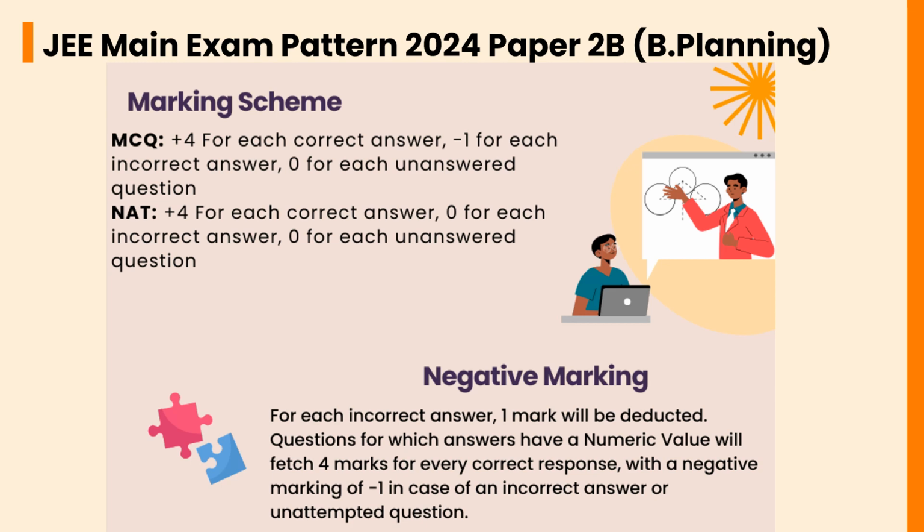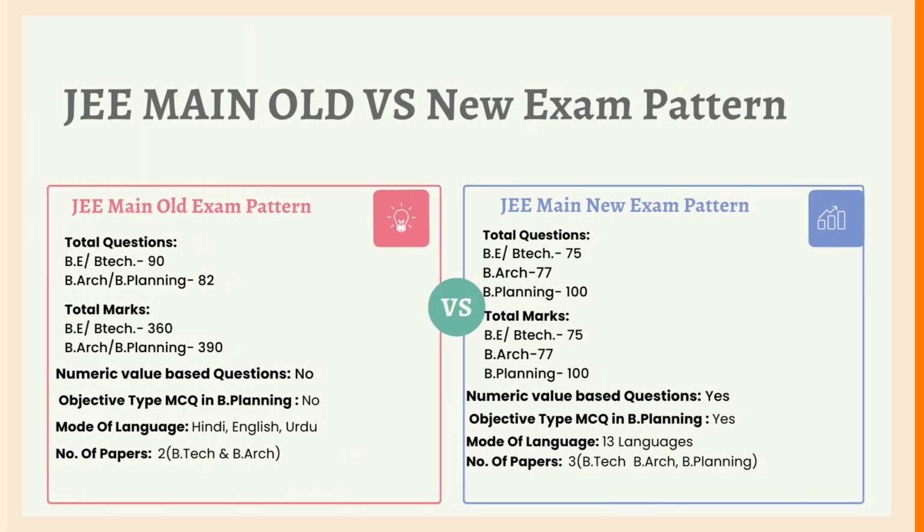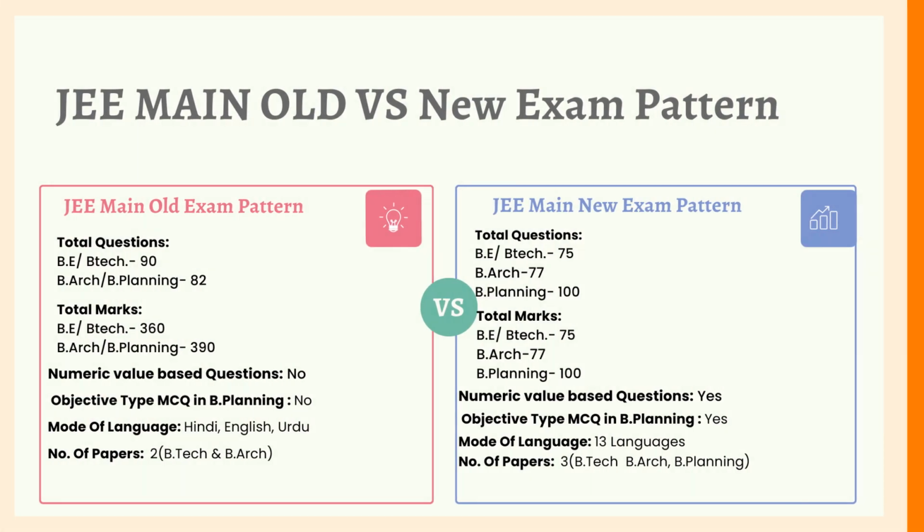Let's check the JEE Main Old versus New Exam Pattern. In the old exam pattern, the total number of questions in BE or BTech was 90. In B Architecture or B Planning it was 82. Whereas in the new exam pattern, for BE or BTech there are 75 questions, for B Architecture 77 questions, and for B Planning 100 questions. The total marks for BE or BTech was 360. For B Architecture or B Planning it was 390.